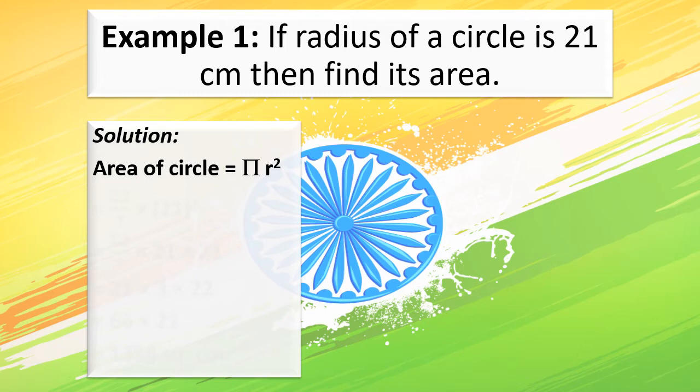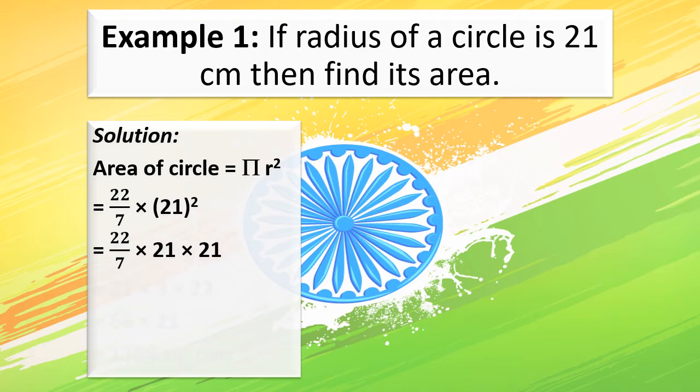Now children, what will be the next step after writing the formula? We will just substitute the values of pi and r. What is r here? R is the radius and the value of the radius is given, 21. So the equation will become 22 upon 7 multiplied by 21 squared. What is 21 squared? 21 squared means 21 multiplied by 21. Therefore, the equation will become 22 upon 7 multiplied by 21 multiplied by 21.